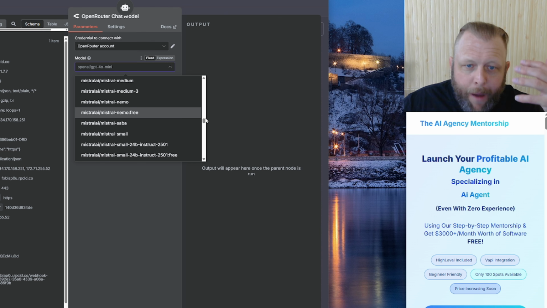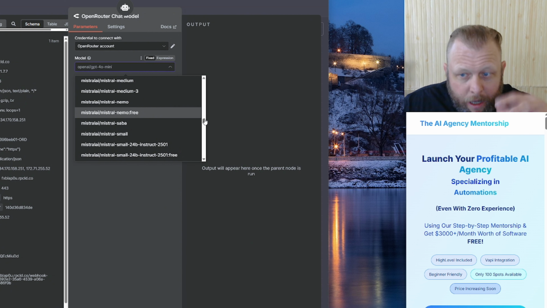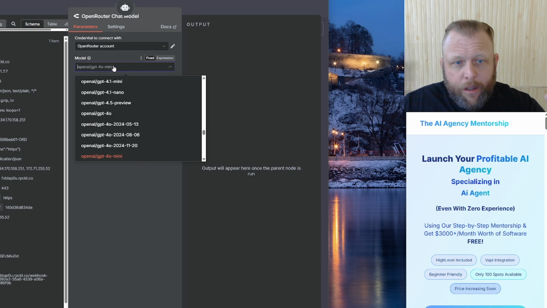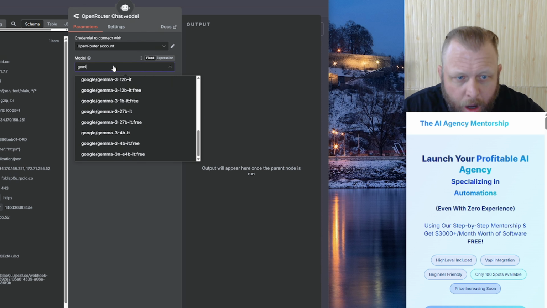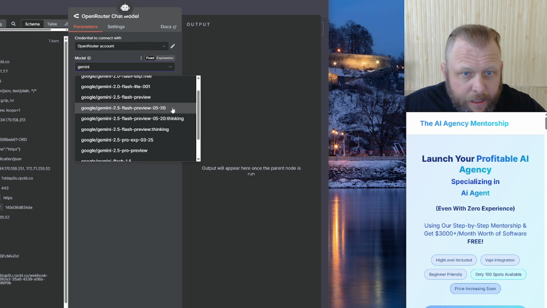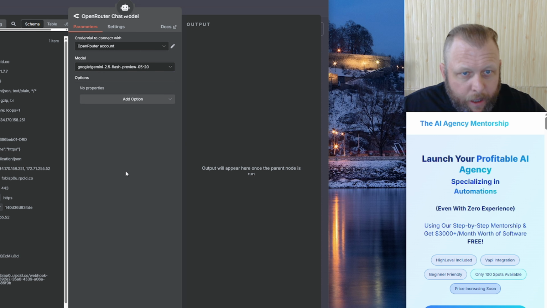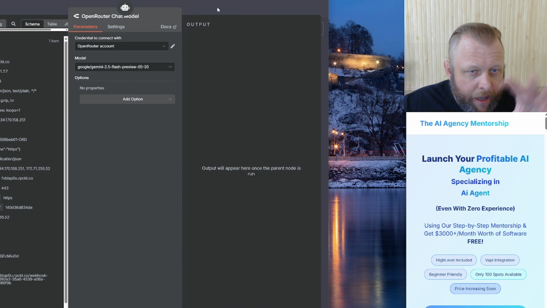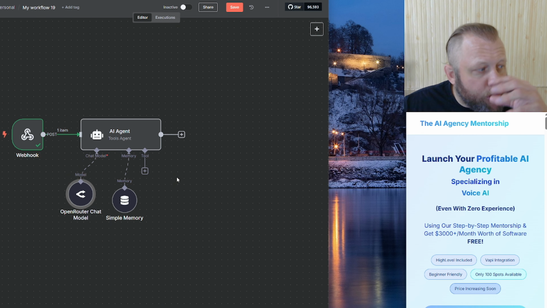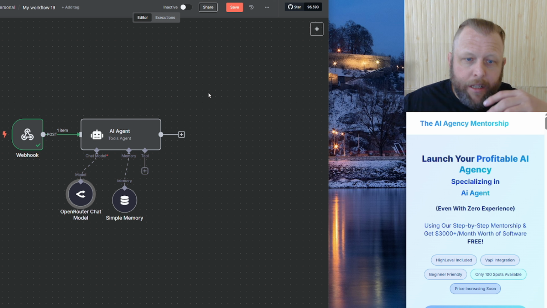So this is one of the main ideas why I say this is a really, really good system to have. For this, I like to use Gemini, and we're going to use Gemini Flash non-thinking. So we're going to come up to here, use 2.4 Flash not thinking. Okay, so have that in here, and that's it. So now we've added it in here. And again, if you want to change these out to any of the other models, then you can.